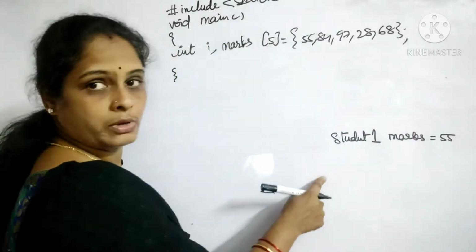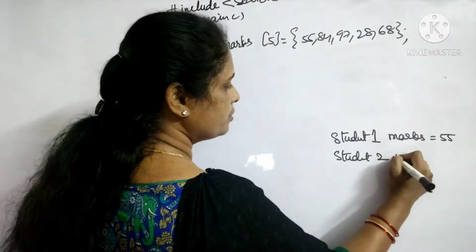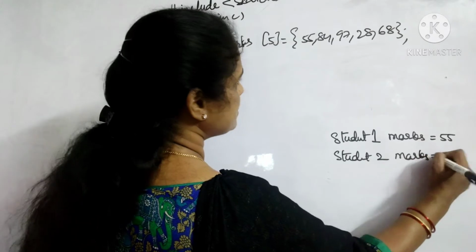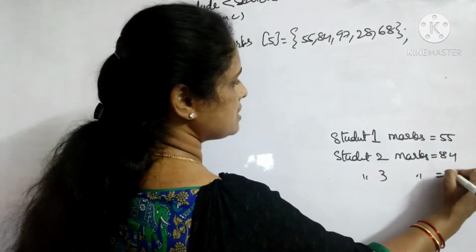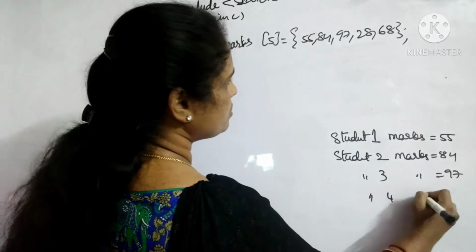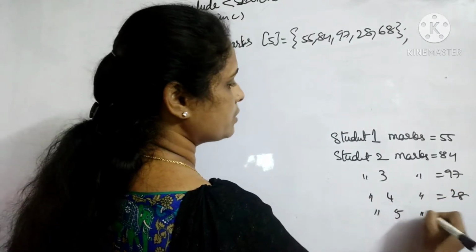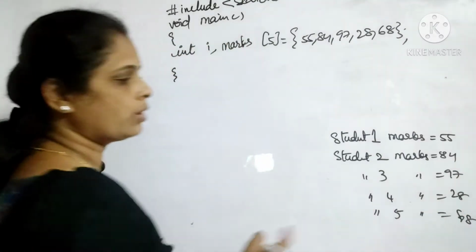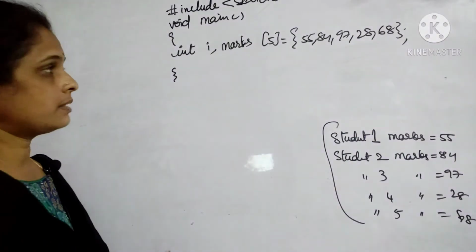In the same way, student 2 marks is equal to 84. Student 3 marks is equal to 97. Student 4 marks equal to 28. Student 5 marks is equal to 68. I want my output to be in this way. So we'll see how I can write it in the program.